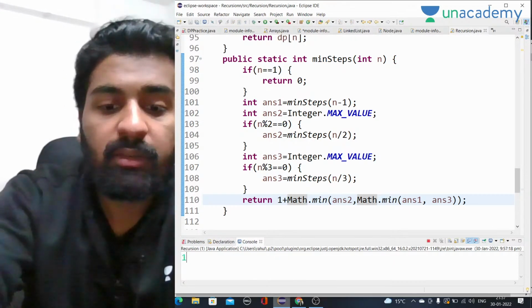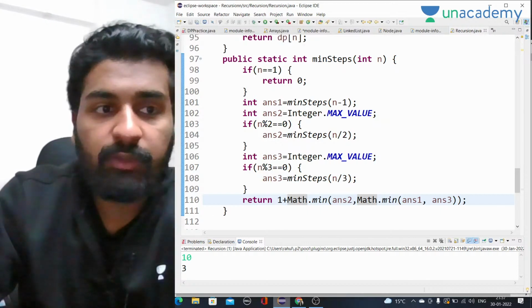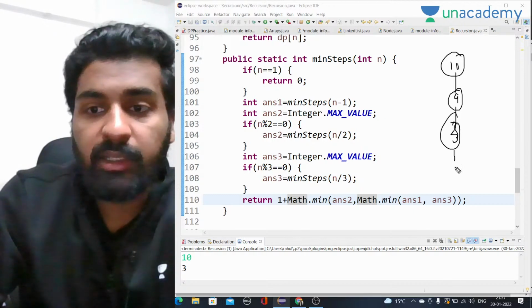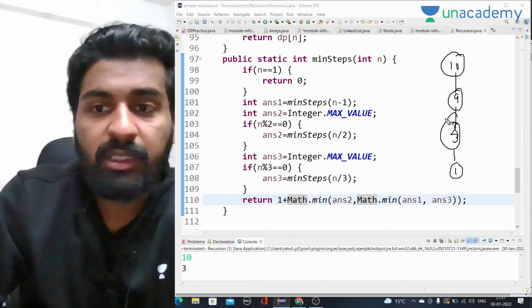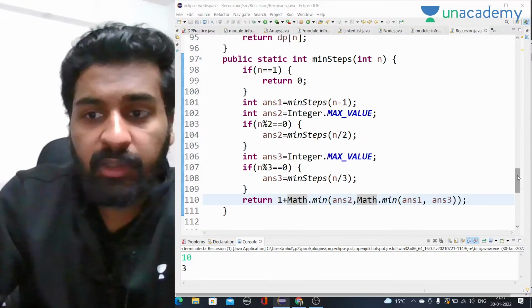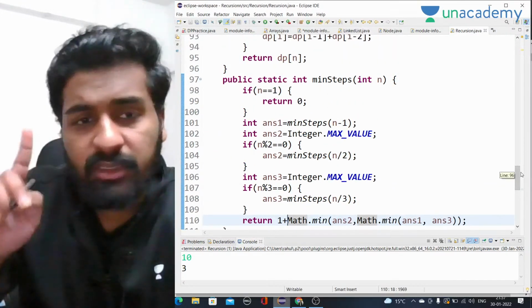For 10, let's say the answer will be 3. So number of steps are 3 for 10, right? We already know that. For 10 it goes to 9, then 3, and then again 1. So number of steps are 1, 2, 3. This is absolutely correct. Now if you want to convert it into memoization, just do it by yourself.